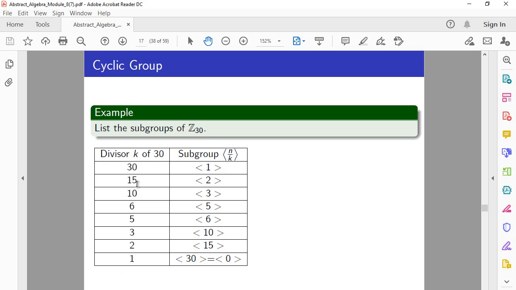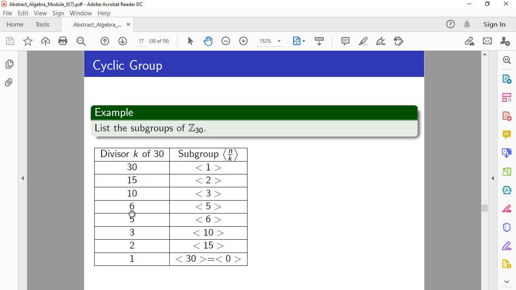The divisor 15, so we have a subgroup of order 15, which is generated by 30 divided by 15, which is 2. So 2 generates the subgroup of order 15. The subgroup of order 10 is generated by 30 divided by 10, which is 3.